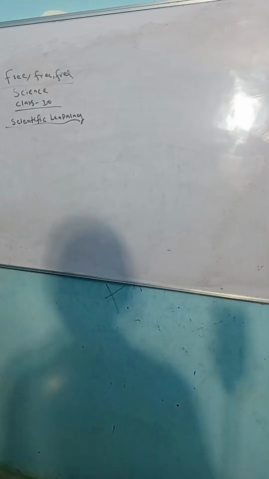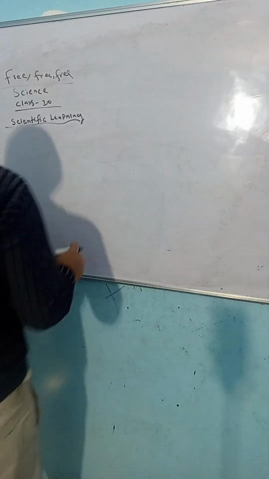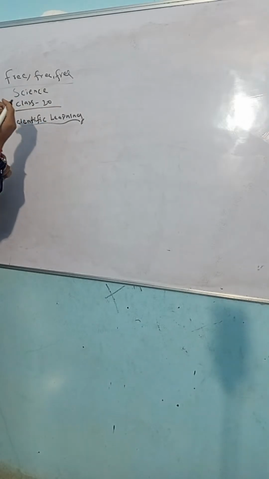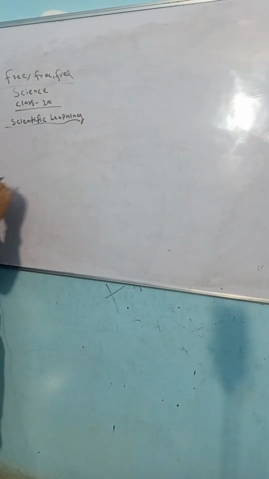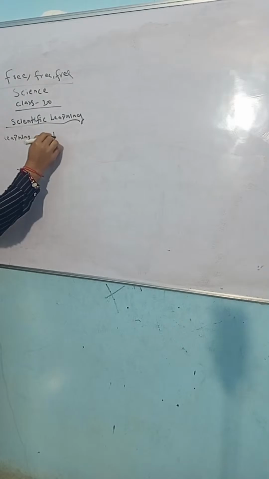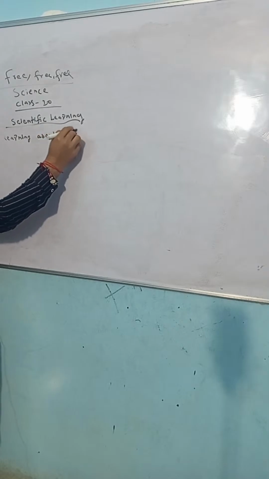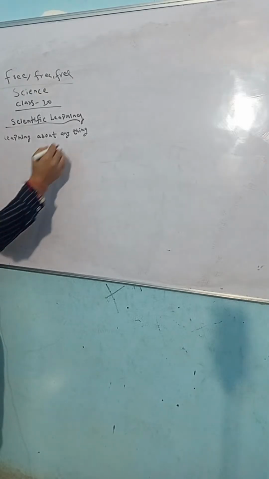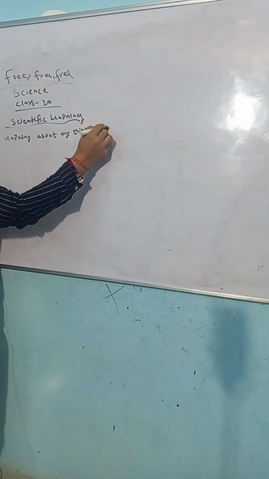So what is scientific learning? We have lots of concepts in class 10. Learning about anything using a scientific approach is scientific learning. Learning about any event, any incident, any idea, anything, using a scientific approach.